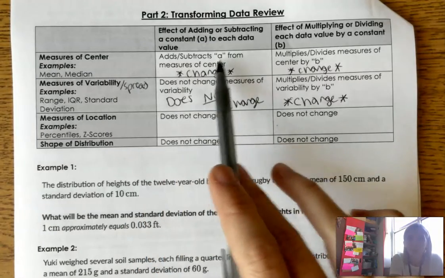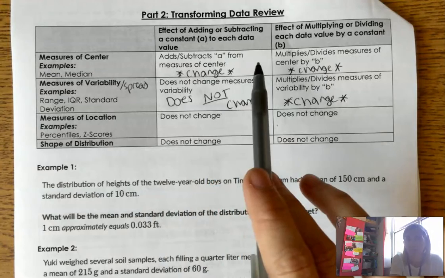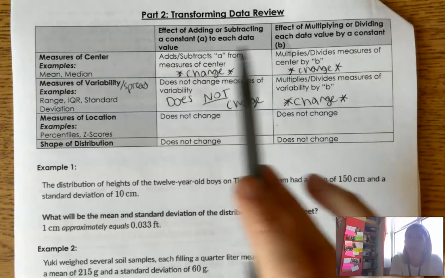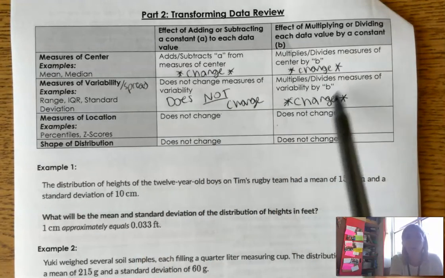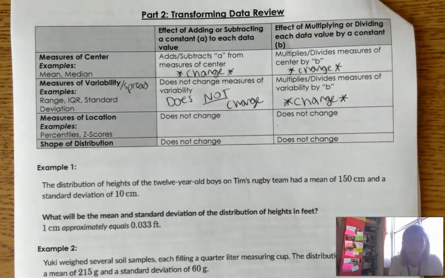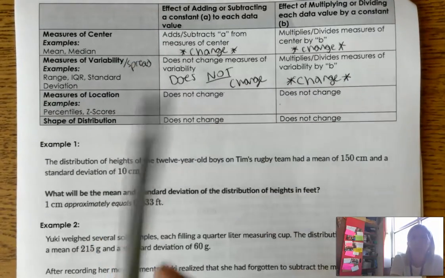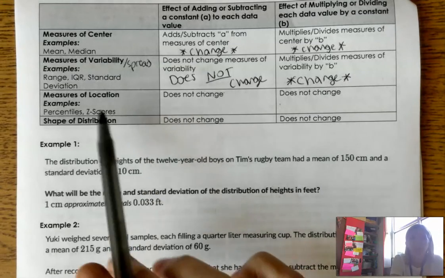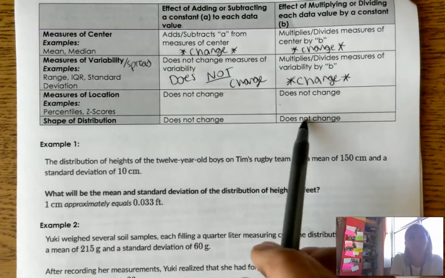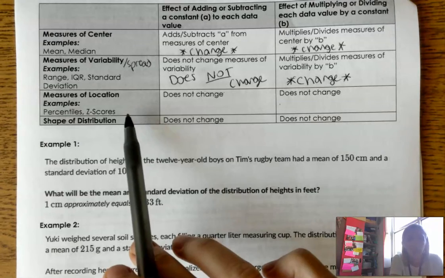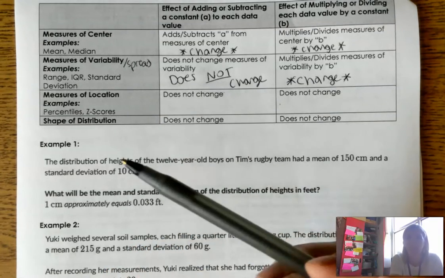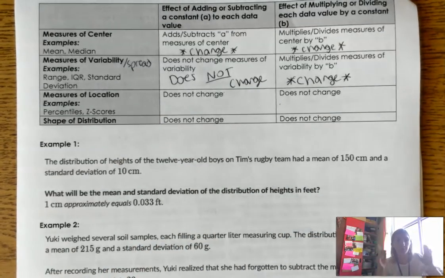So the measures of center are changing when we change every piece of data in the distribution by the same amount, either multiplying, dividing, adding, or subtracting. The measure of spread only changes if we multiply or divide, not if we add or subtract. And then more recent things that we've learned about, measures of location, our percentiles and z-scores, they're not going to change, because they tell us the location relative to the rest of the data, so that doesn't change when I change every single number in the data set. Shapes of distributions also don't change. So if it was symmetric before, it's symmetric after, when I multiply every number by the same number or subtract every number in the data set by the same number.